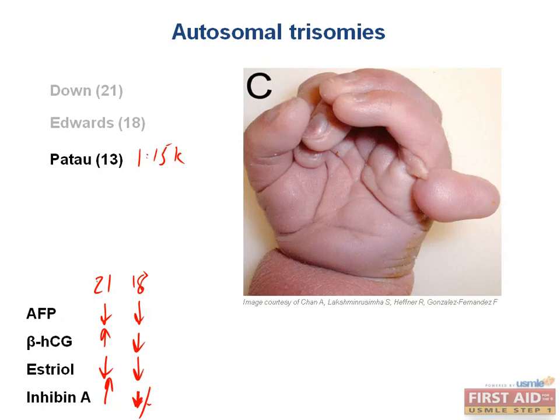However, they can also be distinguished from Edwards because they have small eyes and a small head, extra fingers, which you can see here, a cleft lip or palate, and in some cases holoprosencephaly, which is when the prosencephalon fails to develop into 2 hemispheres, which can cause fusion of bilateral structures such as the eyes across the midline. Babies with Patau syndrome usually die soon after birth. For this one, we won't use a quad screen in the second trimester, but in the first trimester, you'll see low beta-HCG and low PAPP-A, which, by the way, you would also see in the first trimester during Edwards syndrome, and also an increased nuchal translucency like I showed you in Down syndrome.